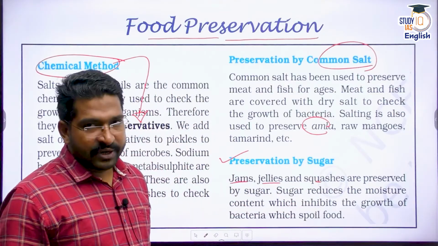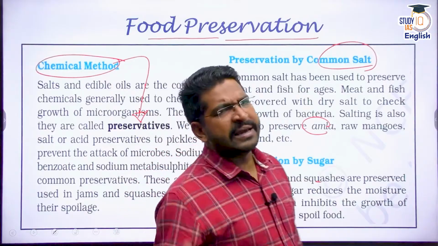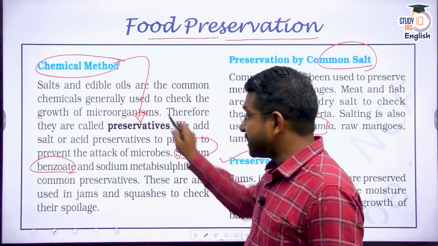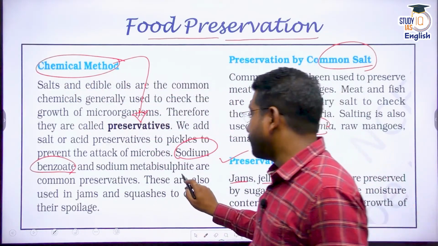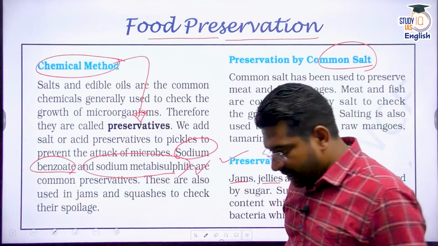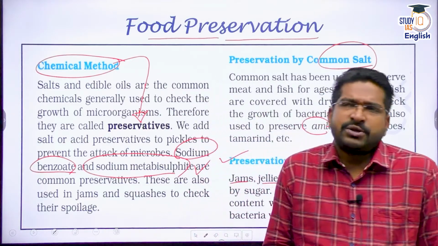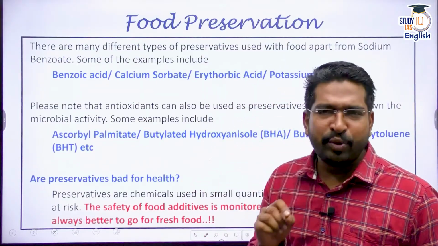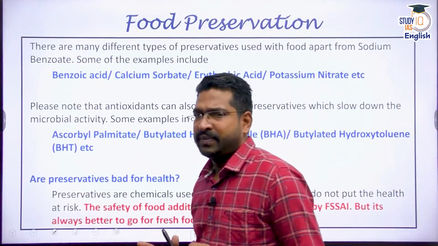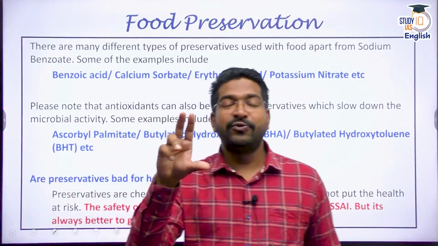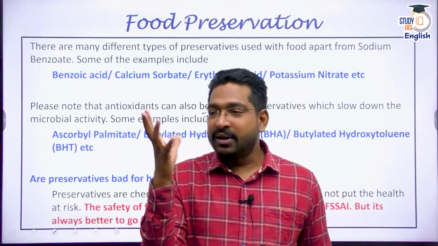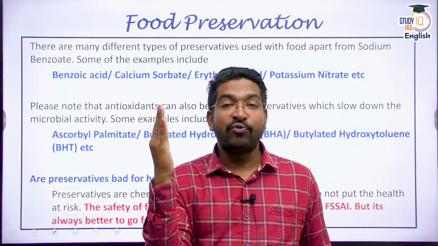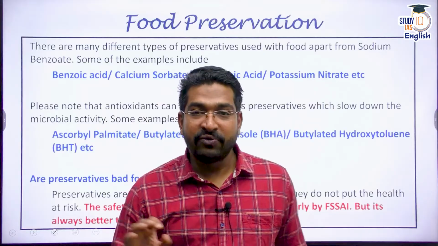You use sugar as a preservative, or else you can also use chemicals like what? Chemicals like sodium benzoate. Remember, sodium benzoate is an example of a chemical preservative. There is sodium metabisulfite, that is also a preservative. But apart from these, there can be many other preservatives. In fact, there is a long list of preservatives that we use these days. Whenever you buy any food product, I want you to do one thing from today itself. Develop this habit. Whenever you buy, say, a fruity juice, or a chips packet, Lays, or anything, just turn that packet and see what the ingredients are and what kind of preservative is added in it. You will find some sort of a list like this.